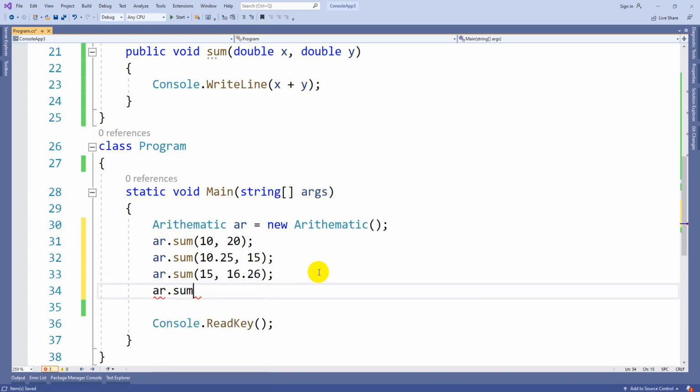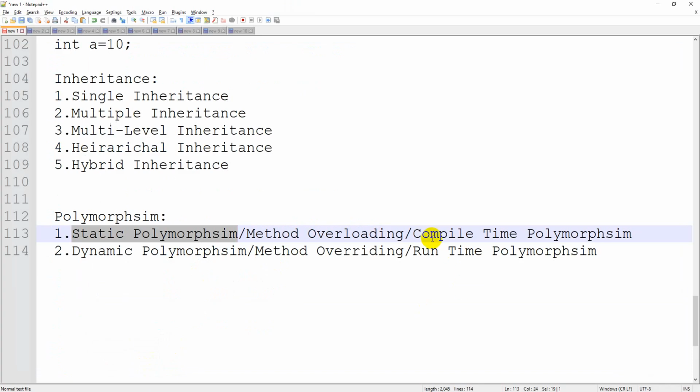Whenever you pass both decimal values, then the fourth method will get executed. That means according to the parameters, the methods are being switched. Before executing, our compiler will have clarity about which method to execute. That is the reason we call this kind of method compile time polymorphism.